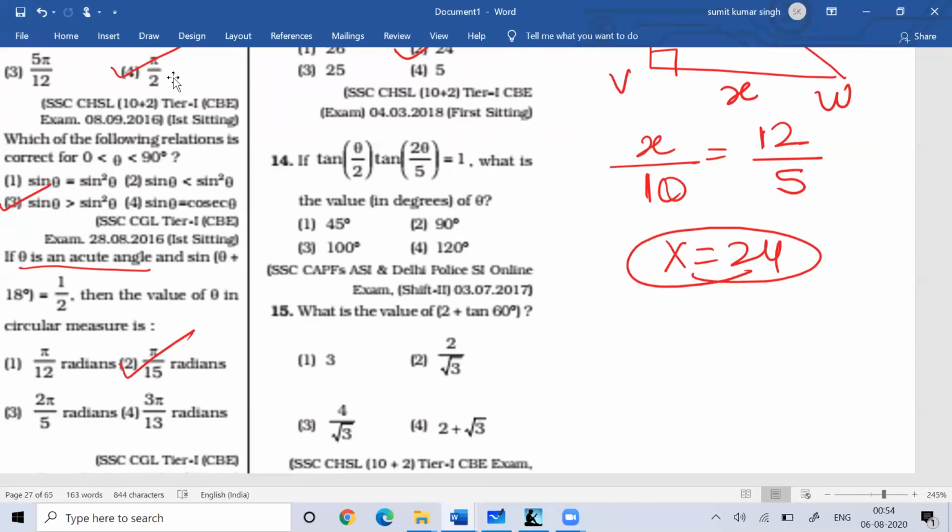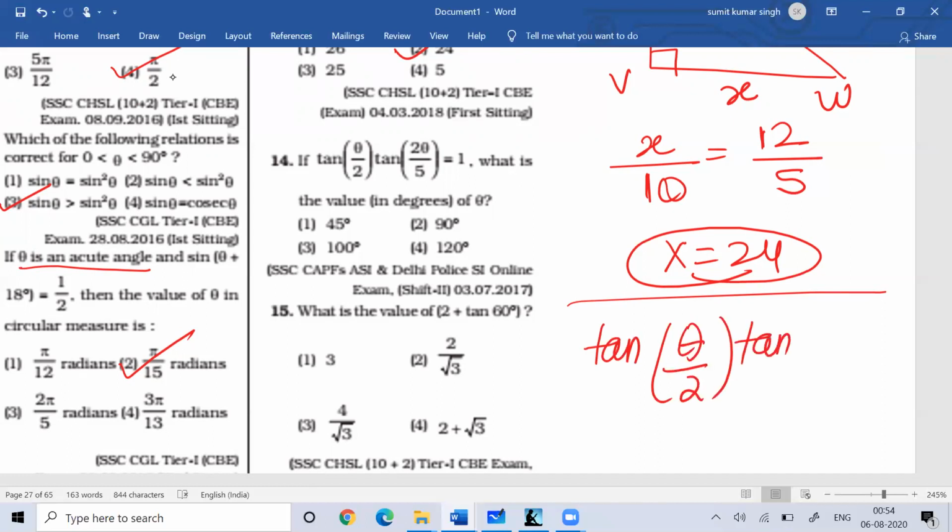Now you can see this question number 14. If tan pi by 2 and tan 2 theta by pi is equal to 1, they are asking you the value of theta.